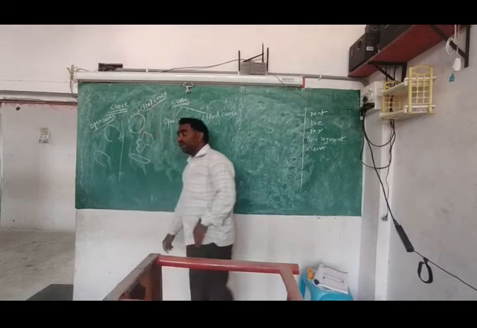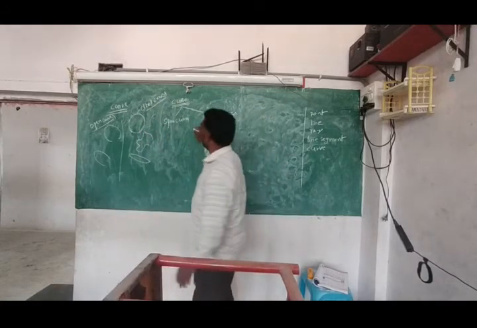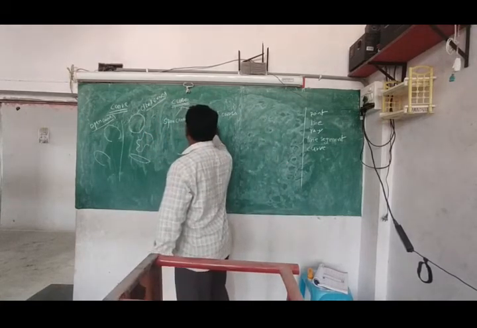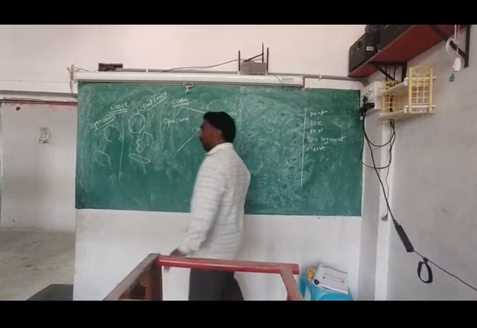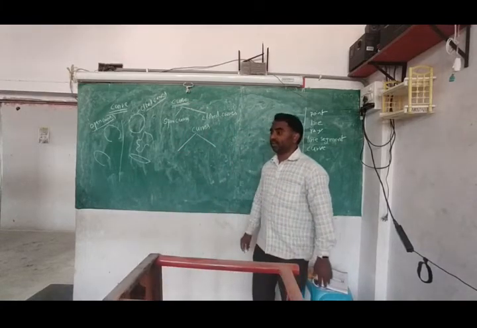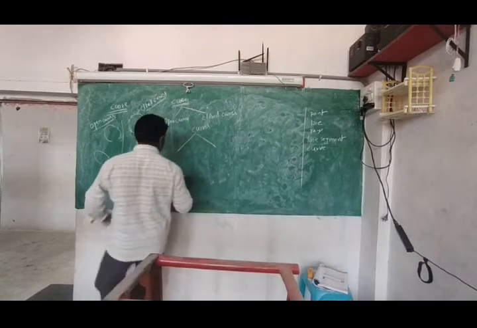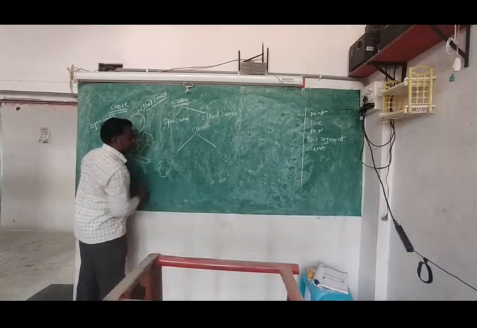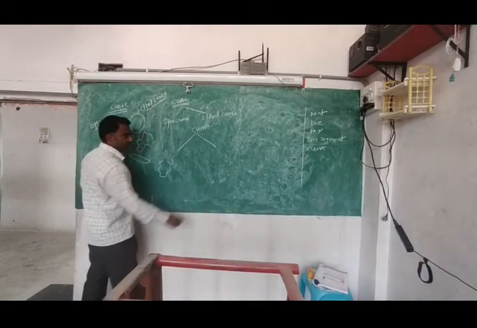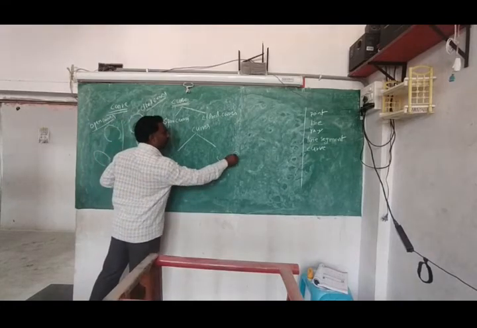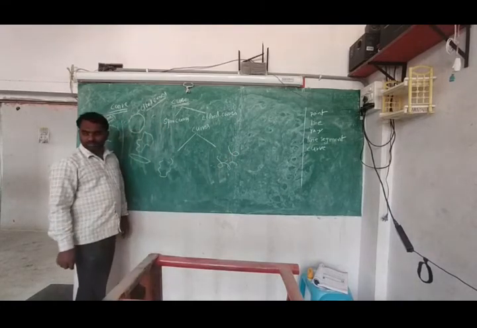And the curves we can differ in another way also. I will separate the curves in another way, just to try to understand. So this is one type of curve. This is one type of curve.